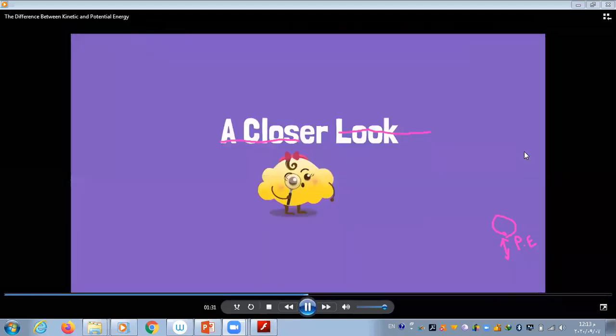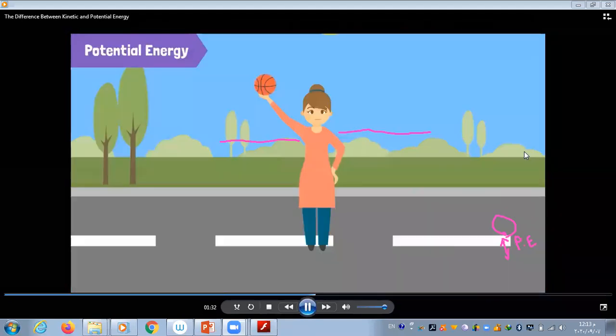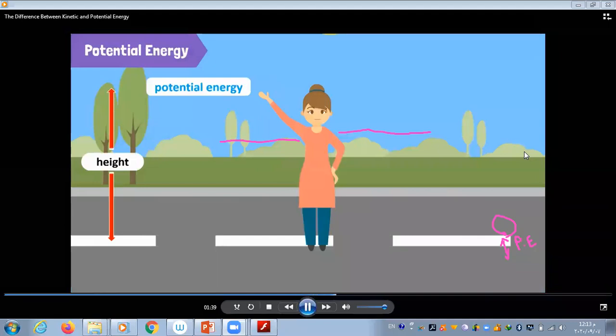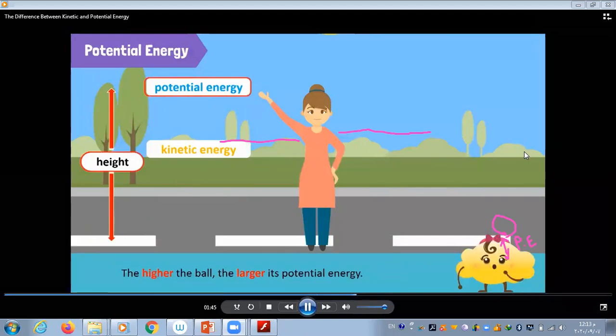Let's have a closer look. Here, the position is the ball's height from the ground. When you release it, the potential energy converts to kinetic energy. In fact, the higher the ball, the larger its potential energy. That is why if we raise the ball to a greater distance from the ground and release it, it will hit the ground harder.